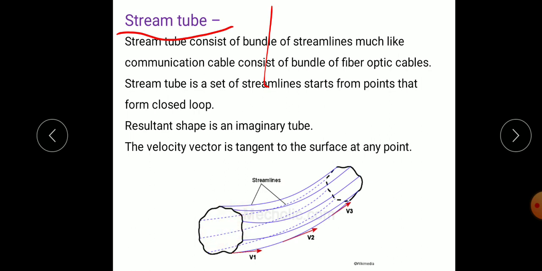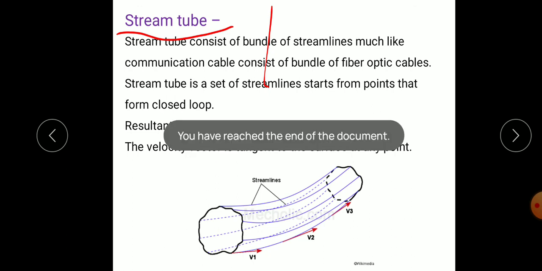We have already seen that streamlines are tangent to the surface and no fluid can cross a streamline. So fluid can enter the stream tube only at the inlet and leave at the other end. No fluid can cross the stream tube, so the fluid enclosed in the stream tube remains constant.